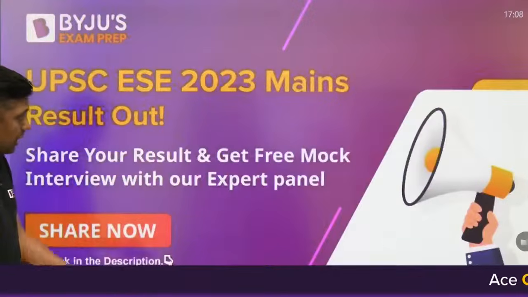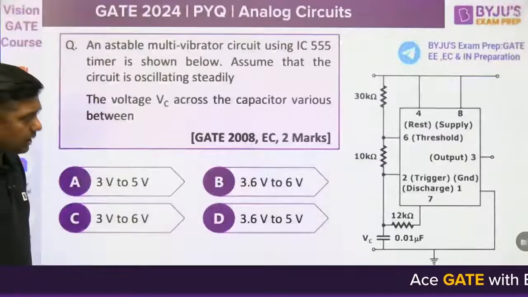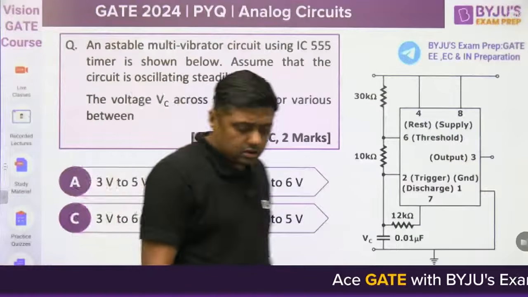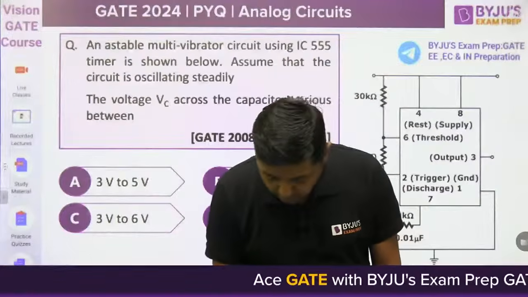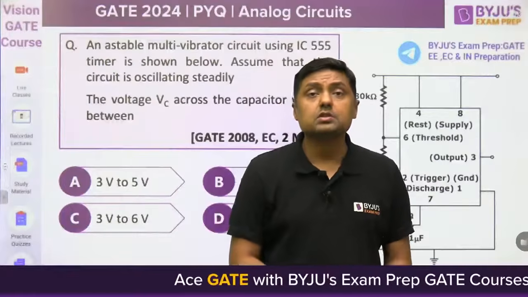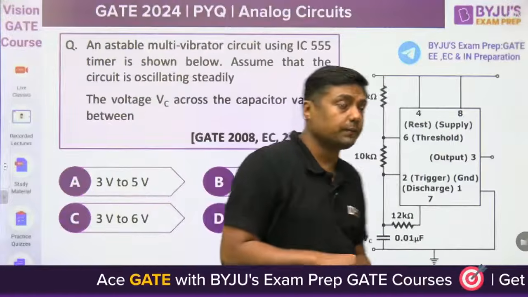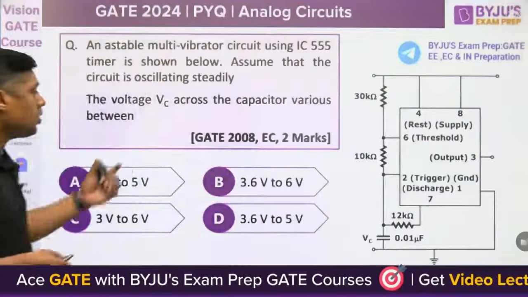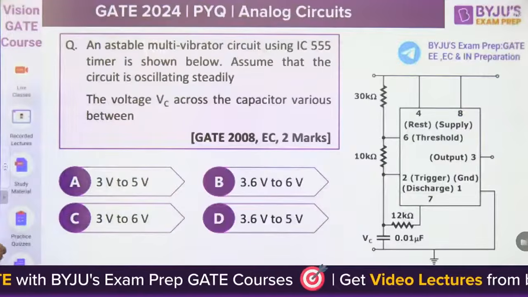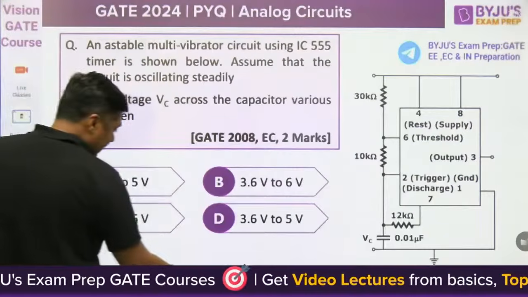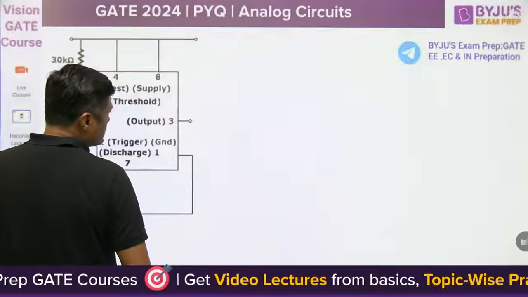Now let us come to the first question. I have given this question as homework, so tell me what is the answer for this one. Yesterday I gave this question as homework. It is the question from 2008 electronics branch, 2 marks, from the 555 timer. Then quickly we will solve this.